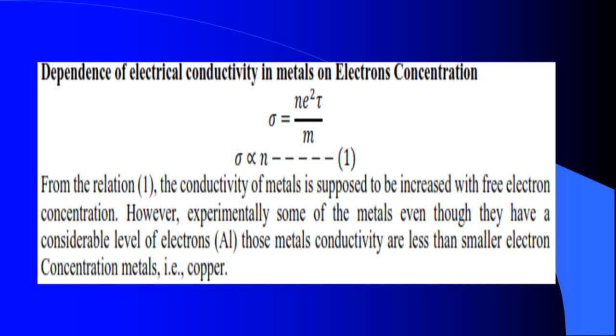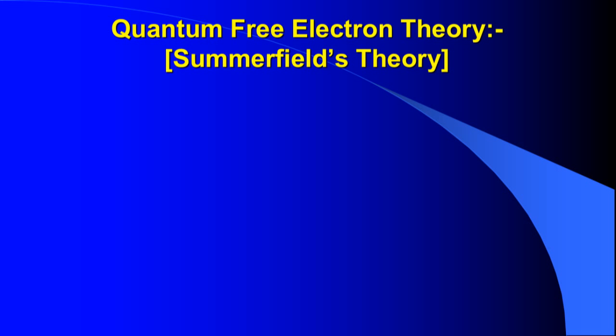In order to overcome these failures, Sommerfeld attempted to frame a new kind of theory called the quantum free electron theory. It has certain assumptions, and using them Sommerfeld gave the theory. It sufficiently explains all the failures of classical free electron theory.